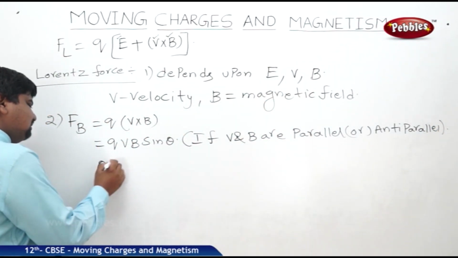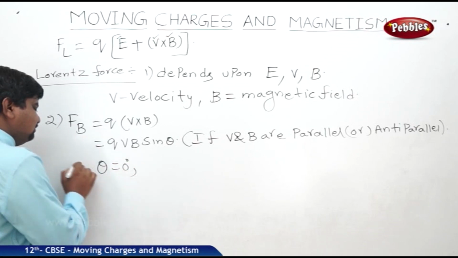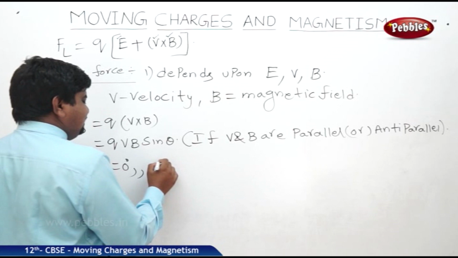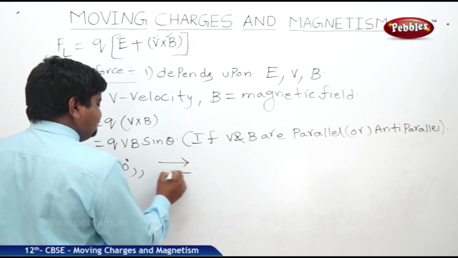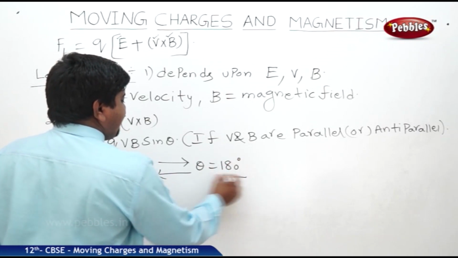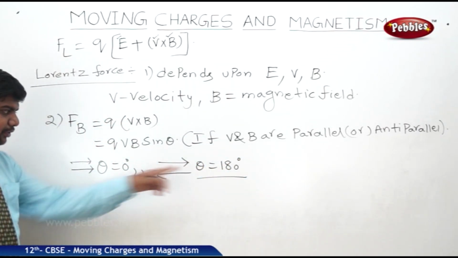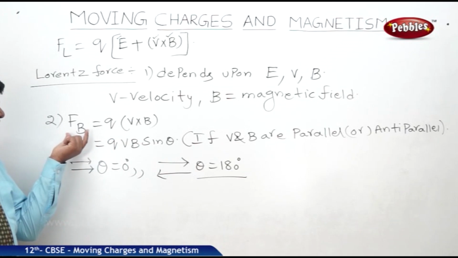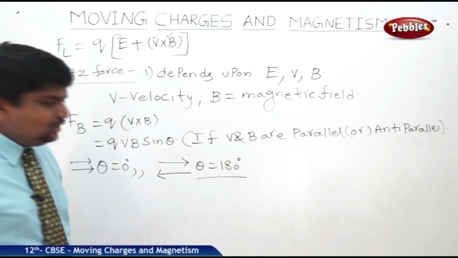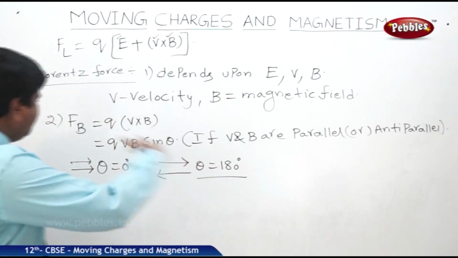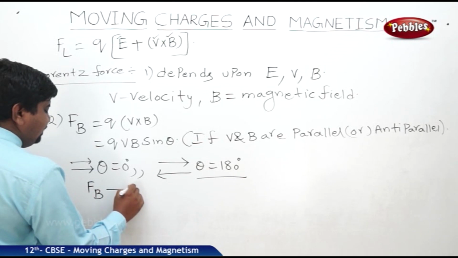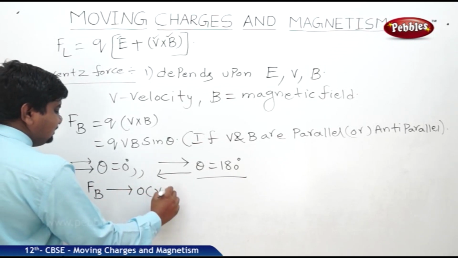Parallel means theta is equal to 0 degrees. Anti-parallel means the same strength but in the opposite direction, so theta is 180 degrees. In both cases, F_B is going to vanish, because theta is 0 or 180, and sin 0 is 0, and sin 180 is also 0. So we can write that F_B is going to vanish.